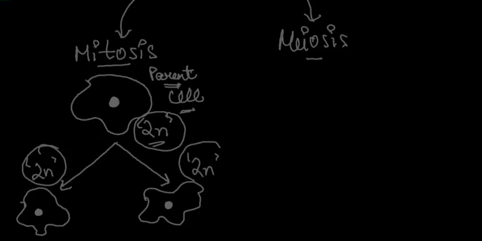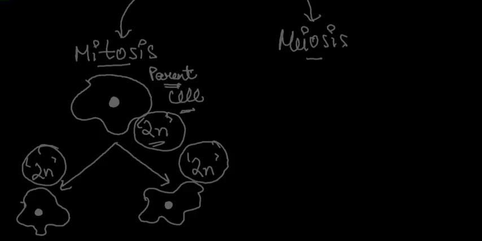There is no change in the overall chromosomes. The basic thing understood here is that the chromosome number does not change. The product and the parent have an equal number of chromosomes, that is 2n.